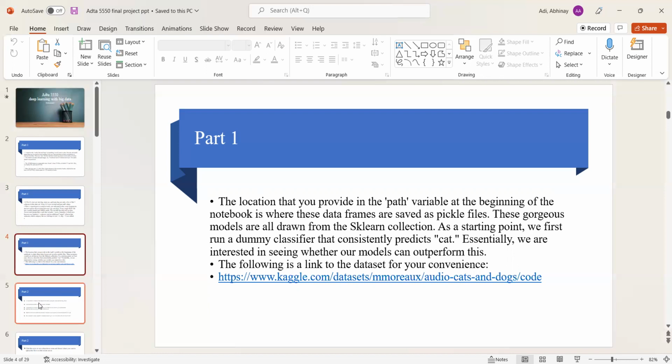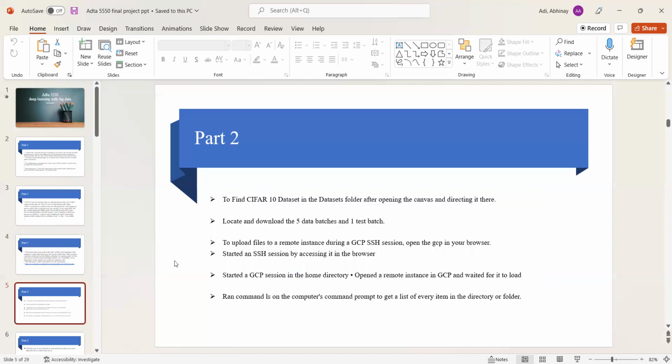And in the next slide, we can see that to find it, we have to obtain a CIFAR-10 data set. To find the CIFAR-10 data set, we open Canvas and look in the data sets folder, and we can find it there. Now next we have to locate and download the 5 data batches and 1 test batch from there.